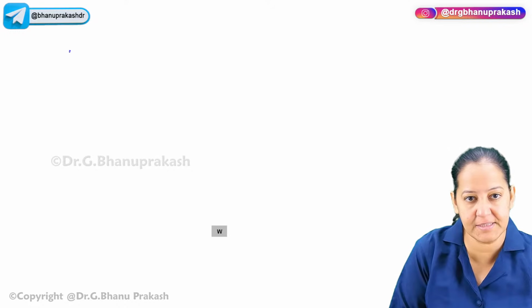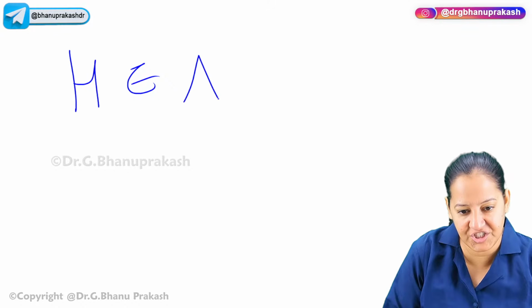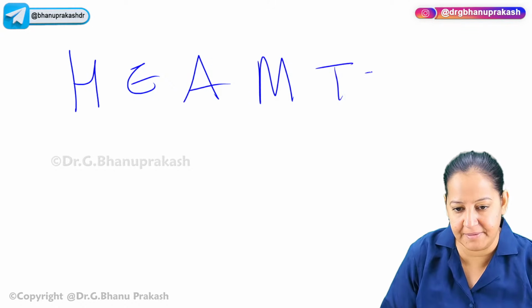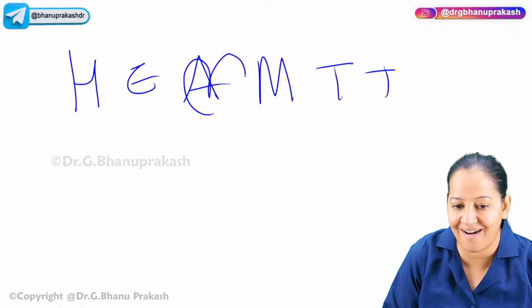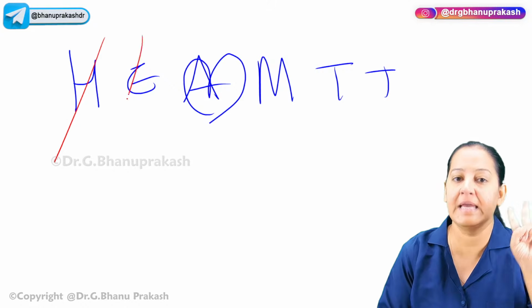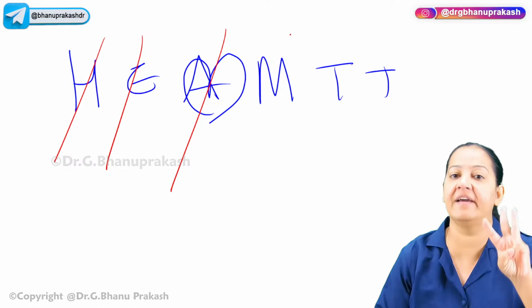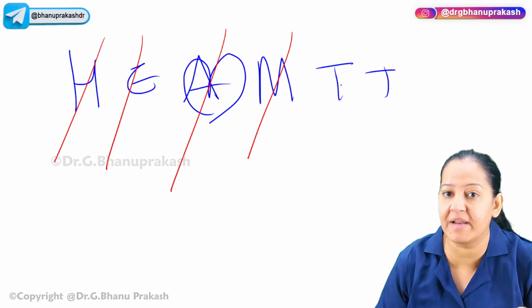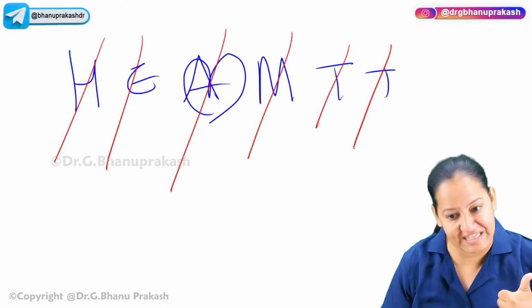So what are the uses? Say HEAMTT. Instead of A, I will make a heart, a beautiful heart. So I will say the uses as hypertension, edema, congestive heart failure, malignancy, hypercalcemia of malignancy, transfusion, intoxication.